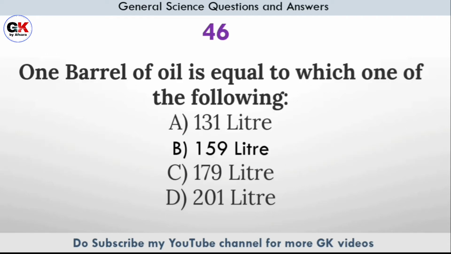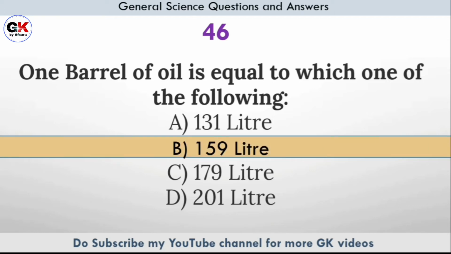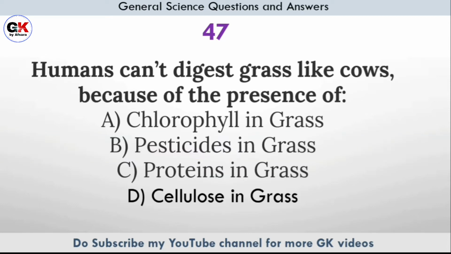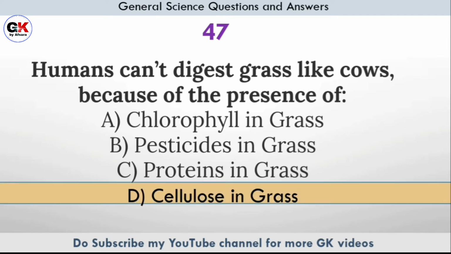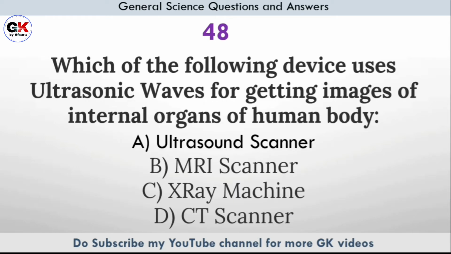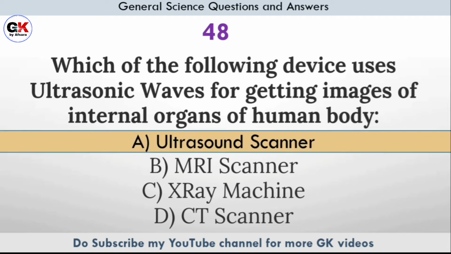1 barrel of oil is equal to which one of the following? Answer option B, 159 liters. Humans can't digest grass like cows because of the presence of? Answer option D, cellulose in grass. Which of the following device uses ultrasonic waves for getting images of internal organs of human body? Answer option A, ultrasound scanner.